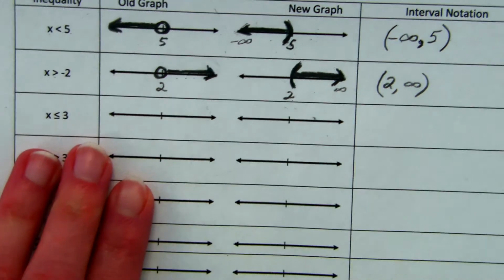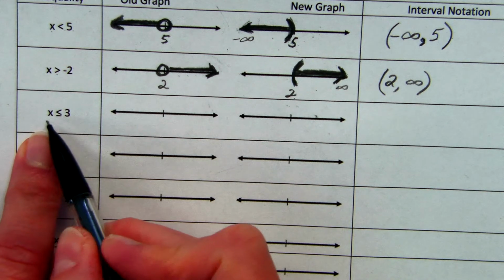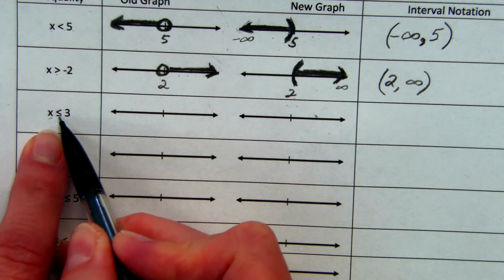Okay, let's go down to the next one. We're going to change things just a little bit. I now have x is less than or equal to 3.